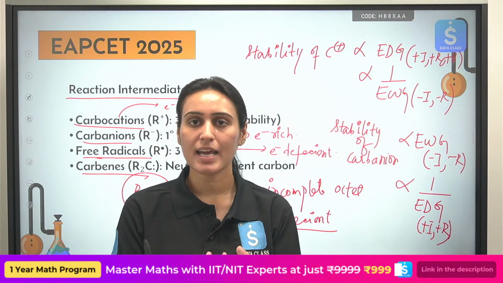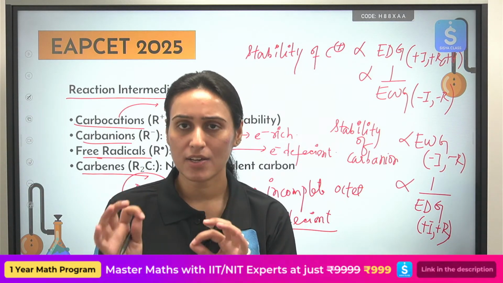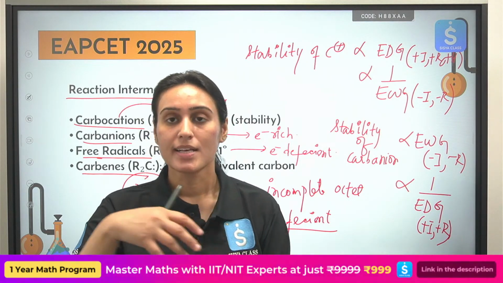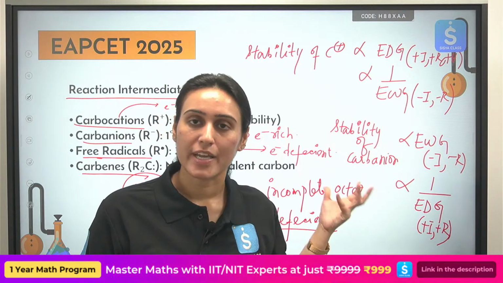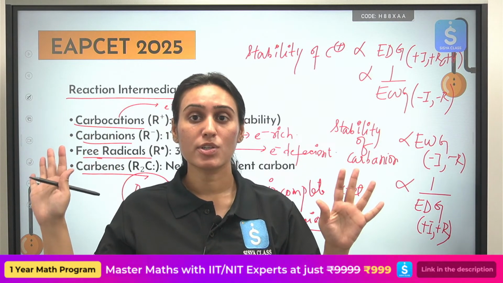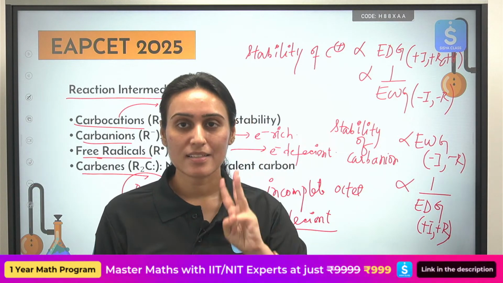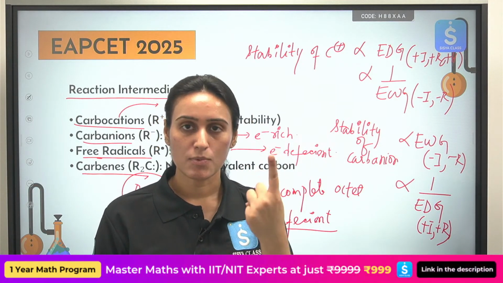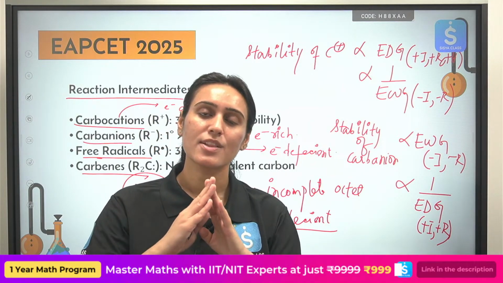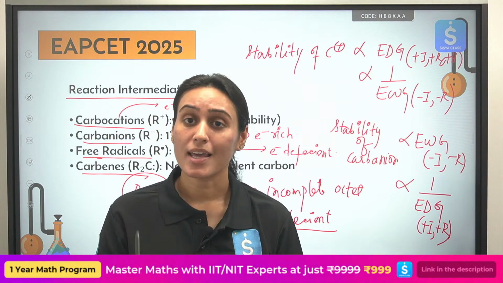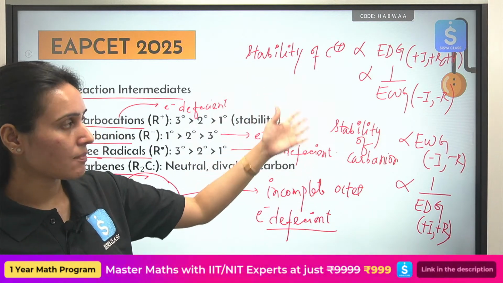Okay, and hyperconjugation is used for the stability of your free radical and carbocation only. Okay, free radical, carbocation and your alkene system. Please don't use it to stabilize or destabilize your carbanion. It does not have that effect on carbanion. So where are we going to use hyperconjugation? On what type of groups is hyperconjugation valid? What are the three groups I have told you about? Carbocation, free radical, alkene system. On carbanion, you will not apply the concept of hyperconjugation. Okay, remember that. So this is how you compare their stability.